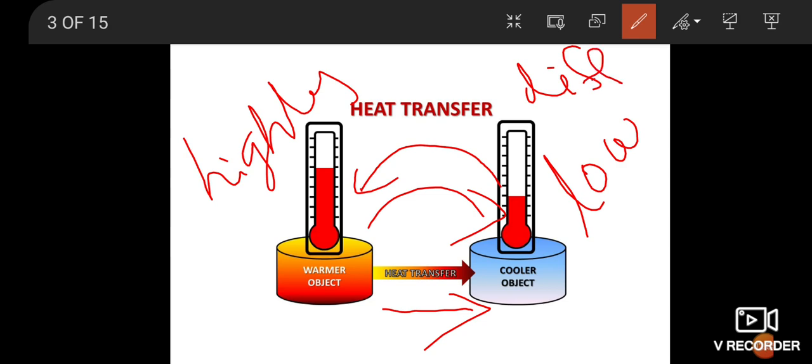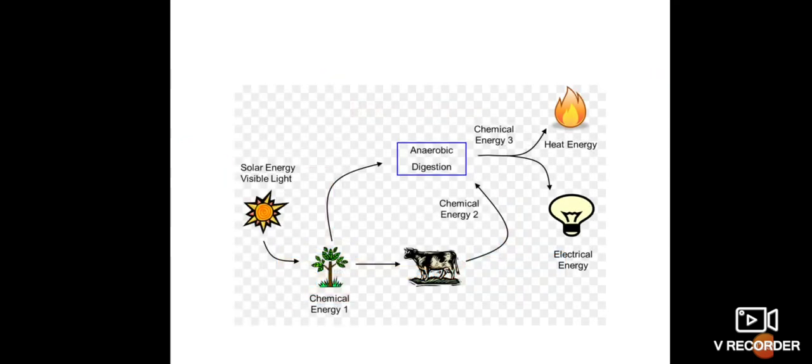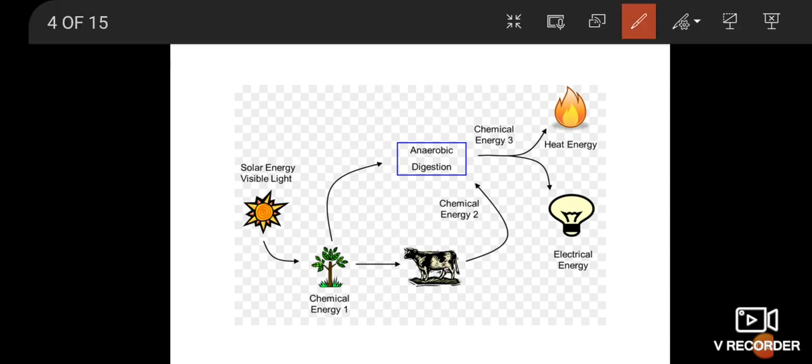Next one, solar energy. The Sun is the primary source of thermal energy. So for all living organisms, first of all, trees absorb it for photosynthesis. The heat energy reacts with photosynthesis, and then only living organisms.